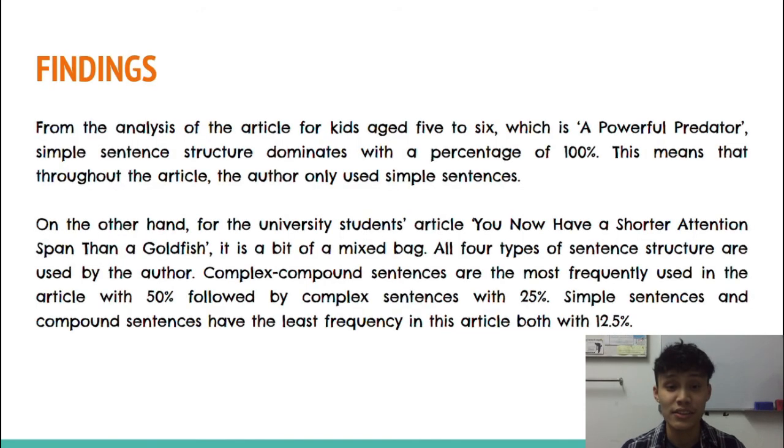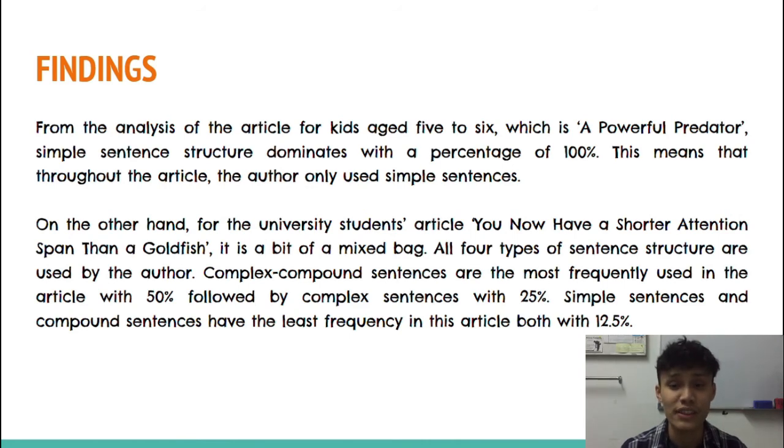So from the analysis of the article for kids aged 5 to 6, which is "A Powerful Predator," simple sentence structure dominates with a percentage of 100%. That means that throughout the article, the author only used simple sentences. On the other hand, for the university students article, "You Now Have a Shorter Attention Span Than a Goldfish," it is a bit of a mixed bag.